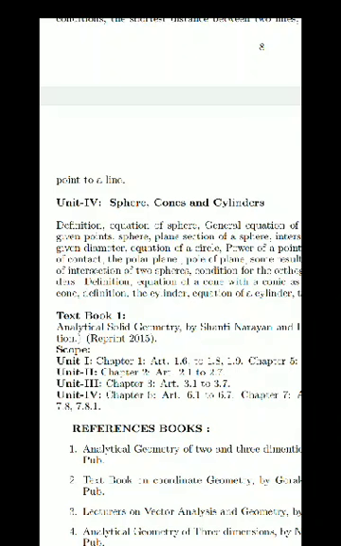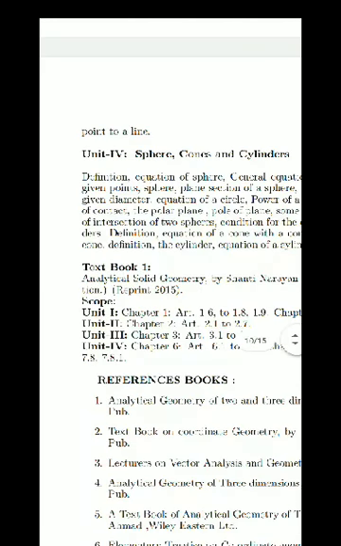You just know how to find the volume of the sphere, volume of cylinder, volume of cone, but you don't know what is the equation of such figures, or how we can find the equation. Because all these figures are three dimensional. It is not like a line, circle, etc.